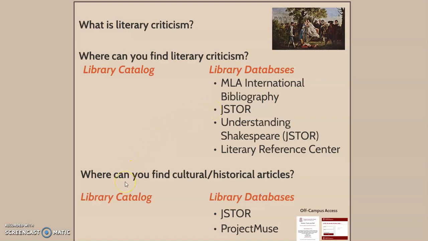But when we switch gears, and if you're looking for something to talk about that cultural or historical aspect, the best library databases for that are going to be JSTOR, primarily JSTOR, as well as Project Muse can also be helpful. In addition to that, literature and history are both fields that are very heavily published in the book format. So you can find electronic books through our library catalog for both the literary criticism and the cultural historical materials. And I'm going to show you how to walk through a couple of these databases, as well as show you how to limit your searches to ebooks.